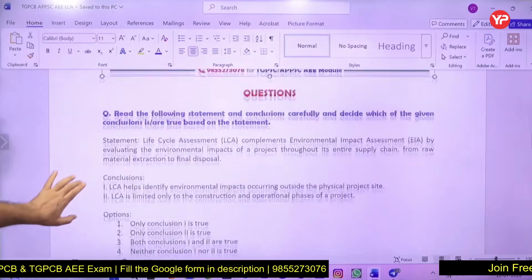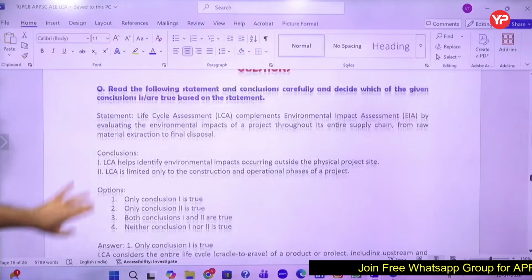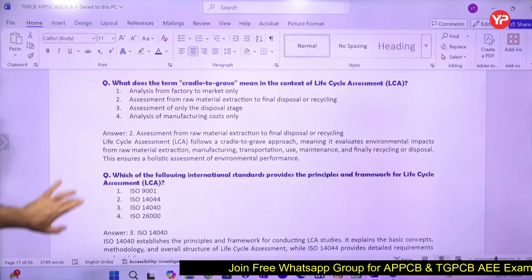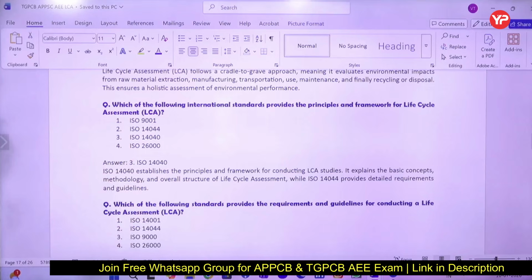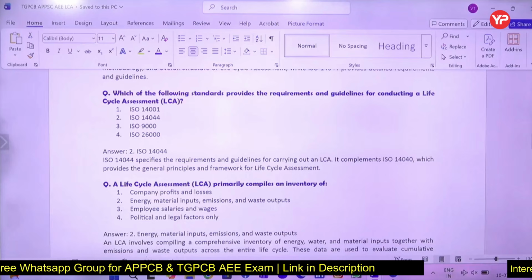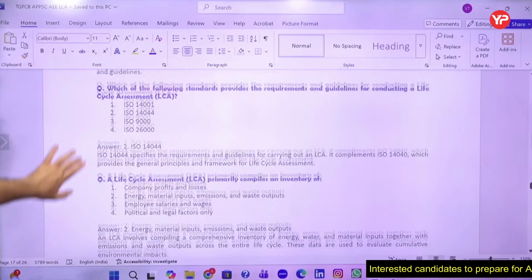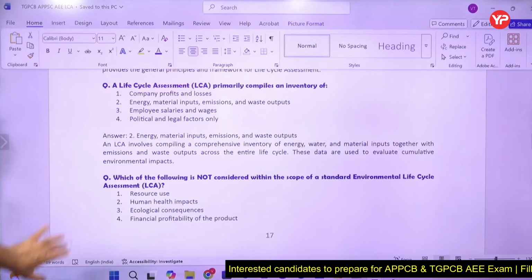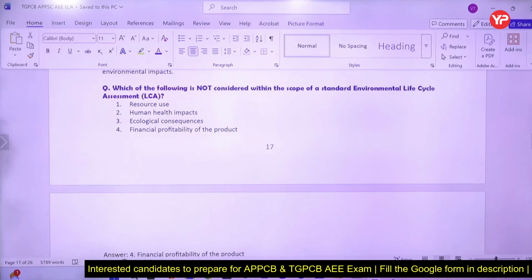And friends, most important is the questions. Please do all the questions. Lot of questions are there, like statement conclusion type questions are provided to you, then 4 answer choices kind of questions. Principle and framework for LCA is in 14040. Requirement and guidelines for conducting LCA is 14044. So one question will clarify the things for you. Inventory of what? Energy, material input, emission, waste. Not considered within the scope of standard environment life cycle: financial profitability is not part of that.